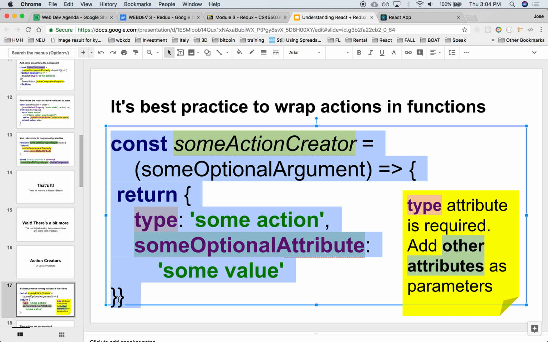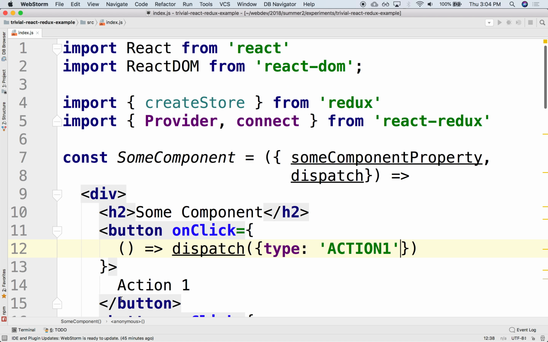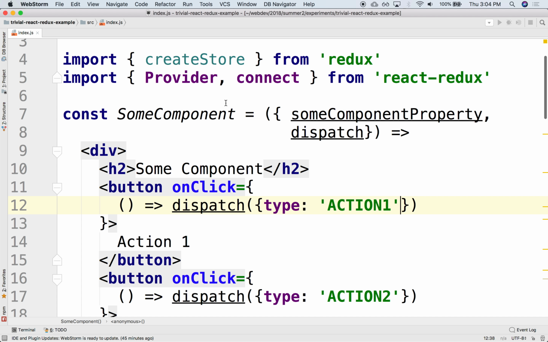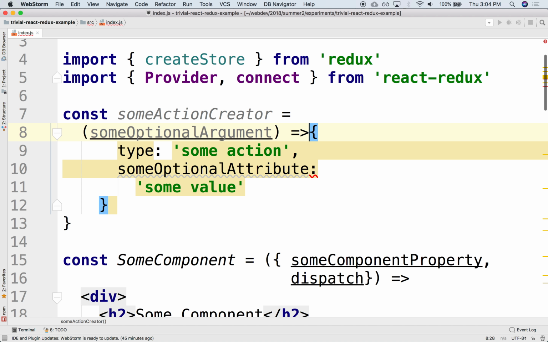So let's grab that. So let's create an action. So here's my component, and here's my some action creator that takes some arguments, and it's returning this object. Also, notice that there's even further simplification, right? If it's only returning that, I don't even need the return, right?